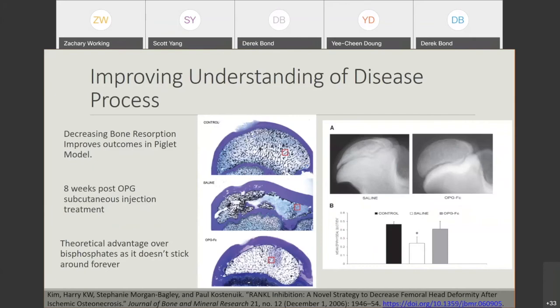So this is very promising, because potentially if we have some sort of biologic solution to hijack the pathway, we could prevent some sort of mechanical deformation of the hip.